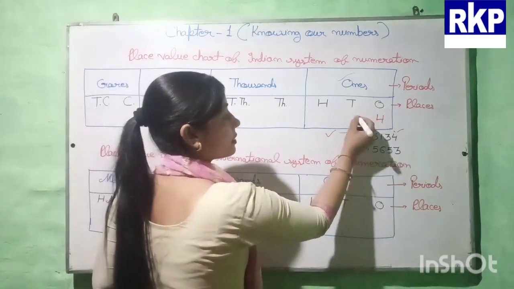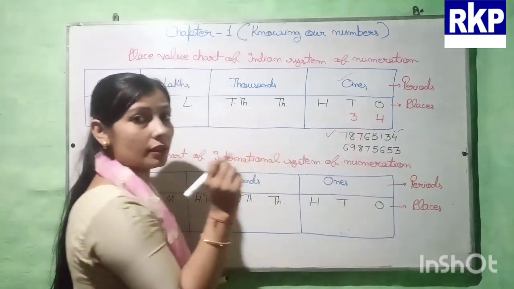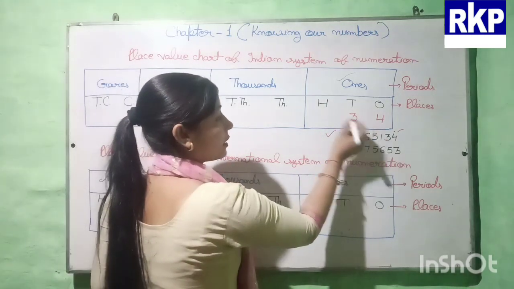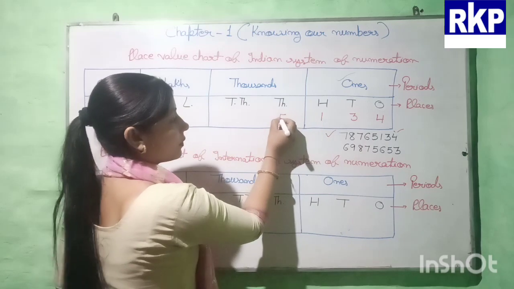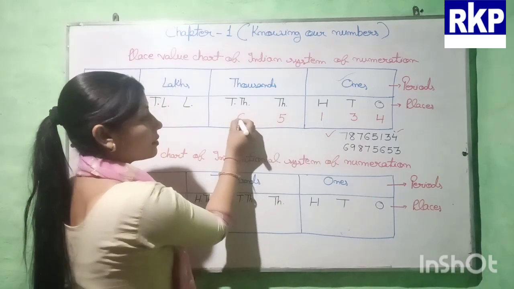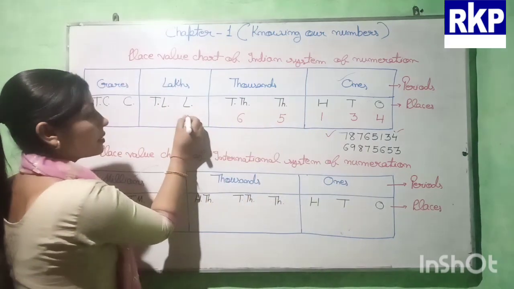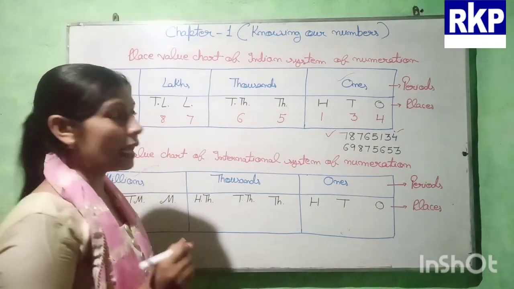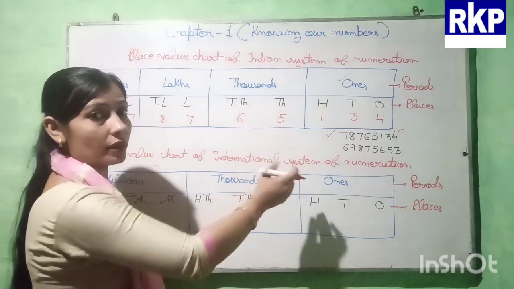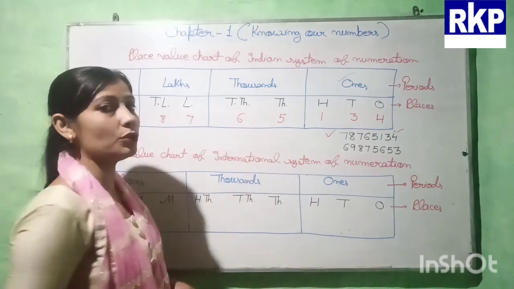And next is 3. So 3 will come in the tens place. Next is 1. Next is 5. Next is 6. And next is 7. Then 8. Then 7. So like this we have to write the number. Write any number in the place value chart.